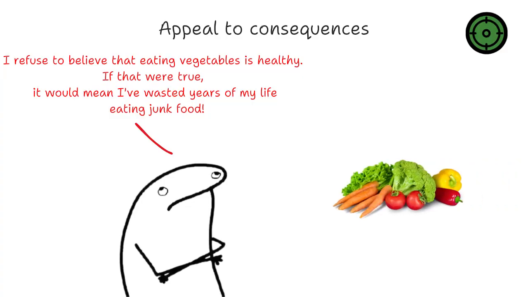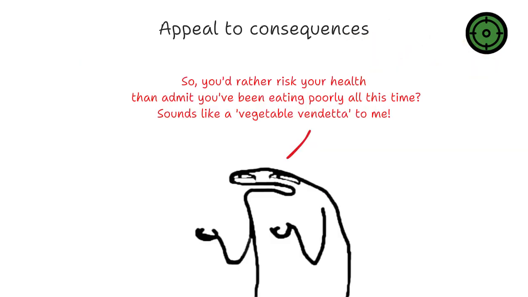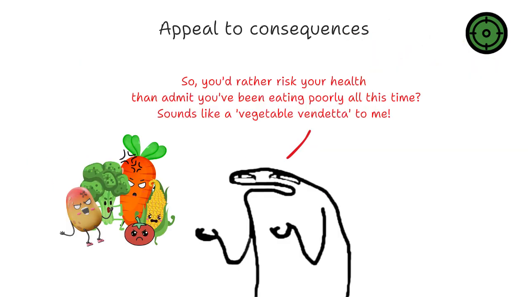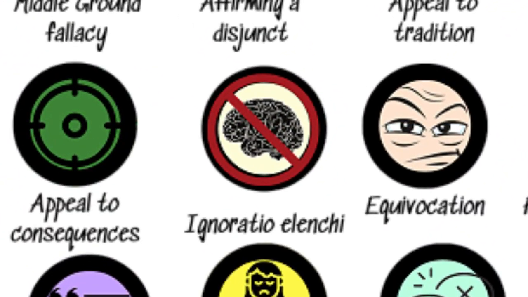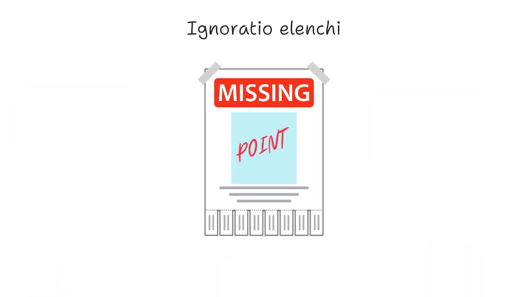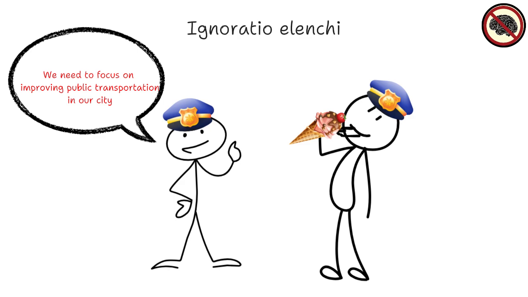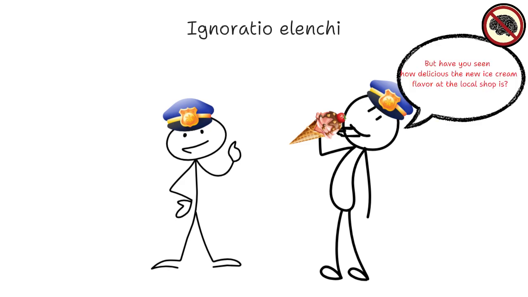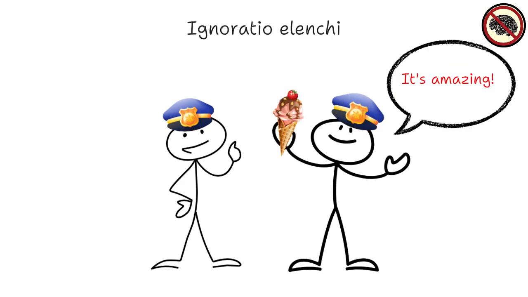It's an argument that concludes a hypothesis to be either true or false, based on whether the premise leads to desirable or undesirable consequences. Ignoratio elenchi. Ignoratio elenchi, also called missing the point, is the fallacy of presenting an argument that may or may not be logically valid and sound, but whose conclusion fails to address the issue in question.